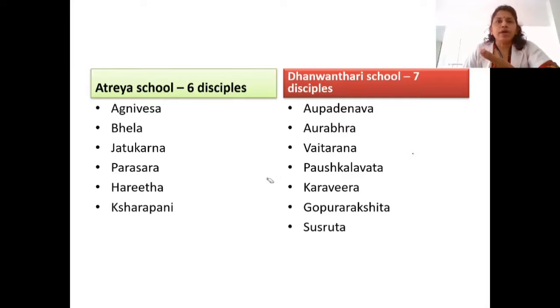So here I am winding up today with the Charaka Samhita, the evolution of Charaka Samhita and Sushruta Samhita. And in the next series, I'll be continuing about the Samhitas. 2 more points are remaining, and that is the classification of the textbooks and the details about the textbooks, that is section, chapter, etc., and the importance of each section.